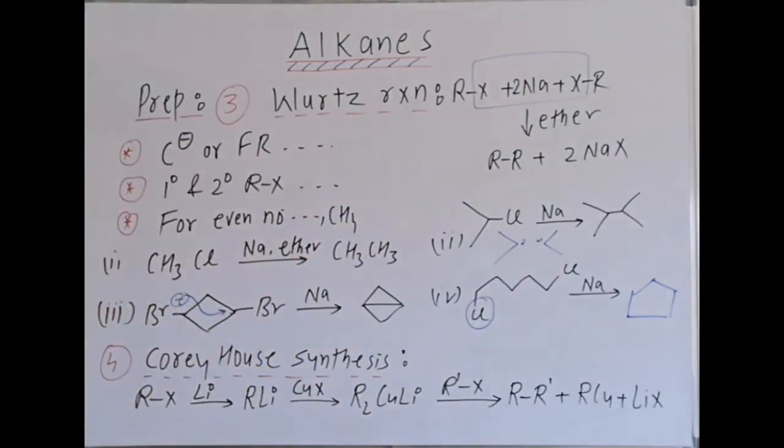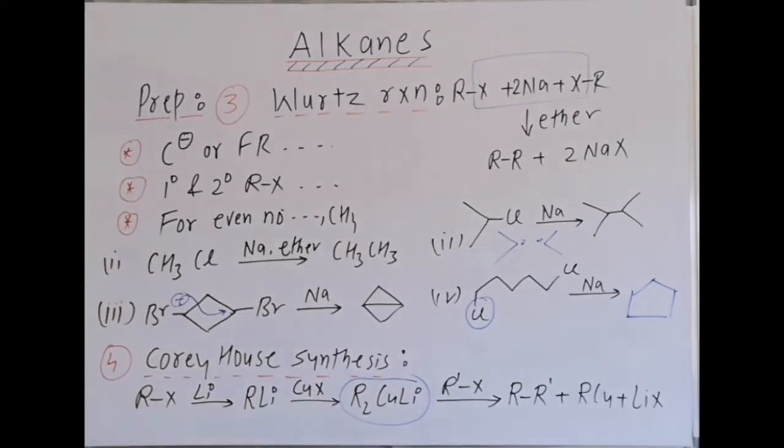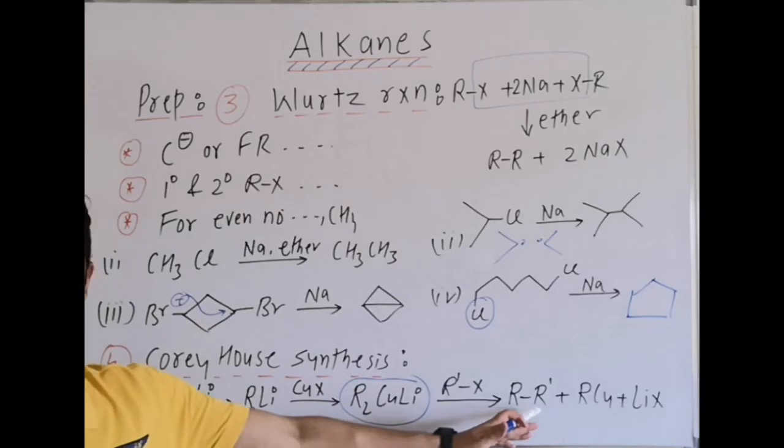Next reaction is Corey-House synthesis. This is a good method to prepare odd number alkanes. How does the reaction proceed? We take Gilman reagent. This is Gilman reagent, R2CuLi, and we take an alkyl halide. This R and this R are different. That's why we can easily form the odd number alkane here.